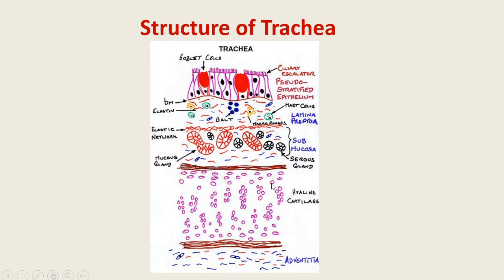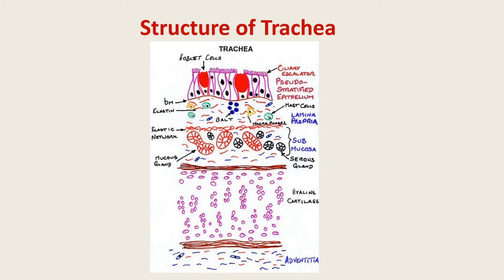Then next to that, hyaline cartilage is there. The trachea is supported by C-shaped cartilages. The cartilage shows inner and outer perichondrium. The middle part contains the matrix, lacunae and chondrocyte cells. These cells are the chondrocytes. The incomplete part of the cartilage rings contains a thick layer of smooth muscle fibers, most of which run transversely, and some run longitudinally and obliquely also.